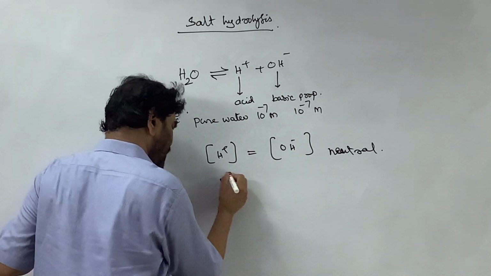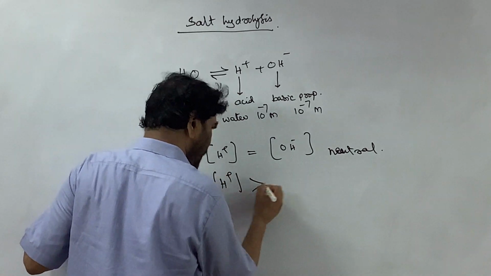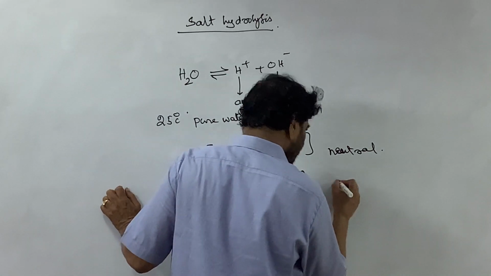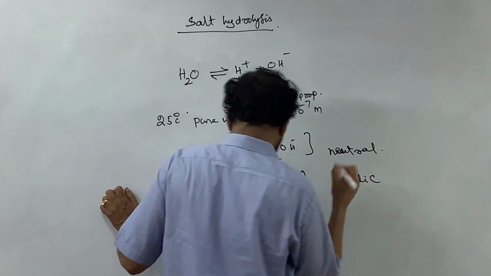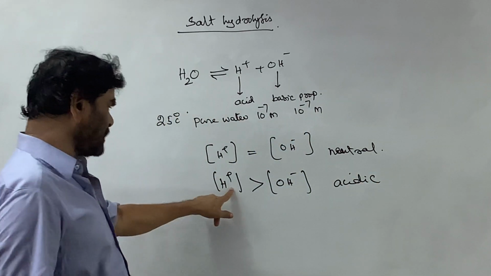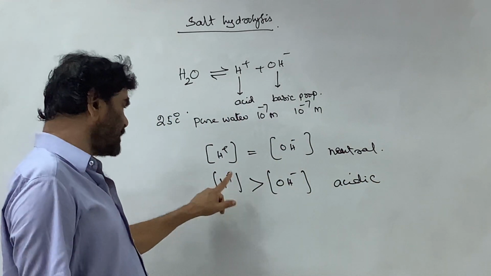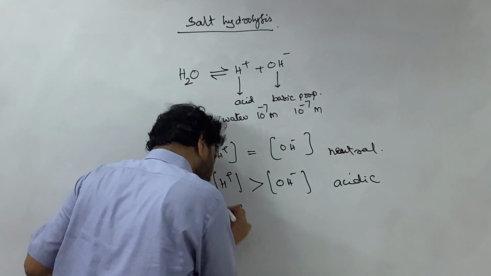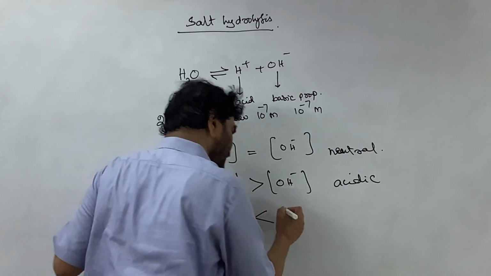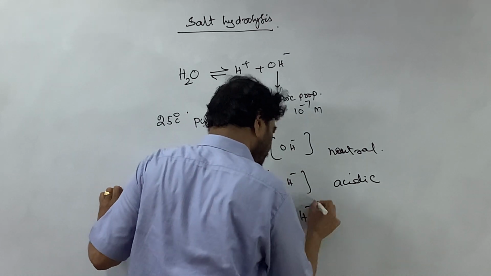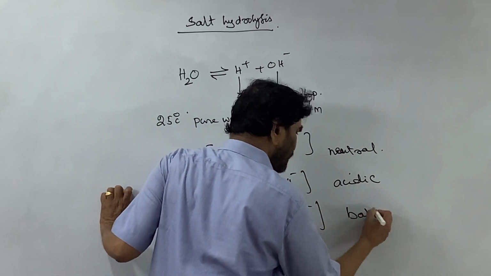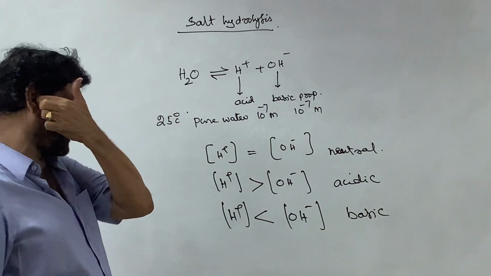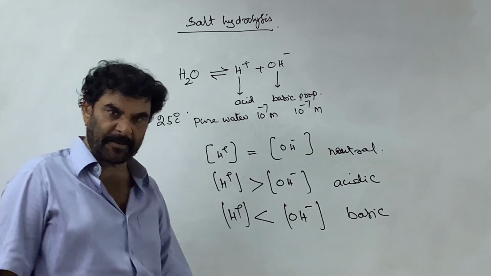If the H plus ion concentration is greater than the OH ion concentration, then it is acidic, since H plus ions are responsible for acidic properties. If the H plus ion concentration is less than that of the OH ions, then the solution is basic.